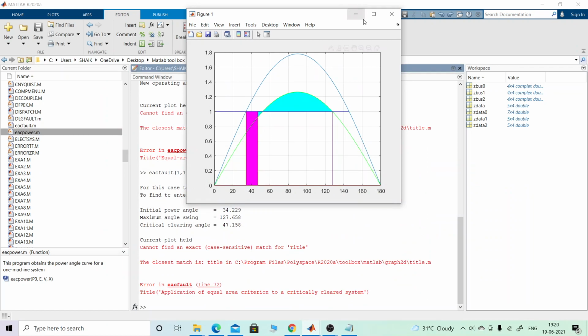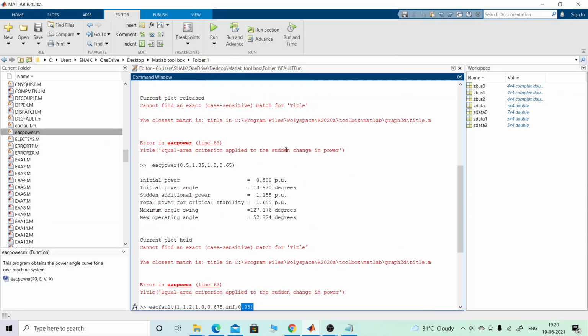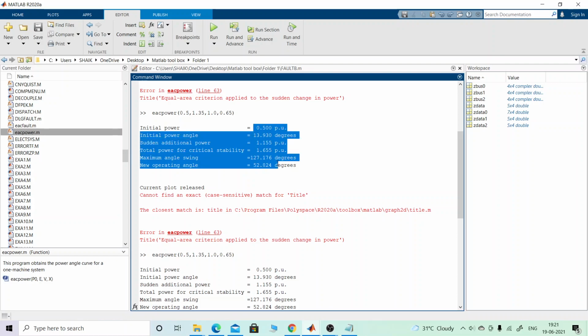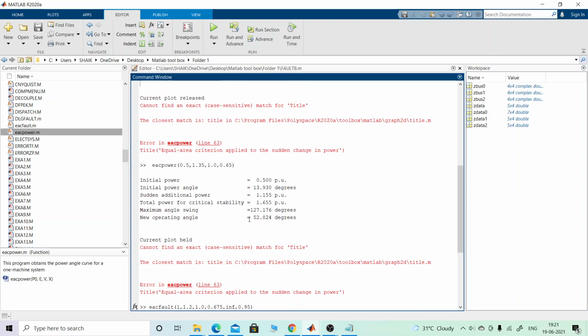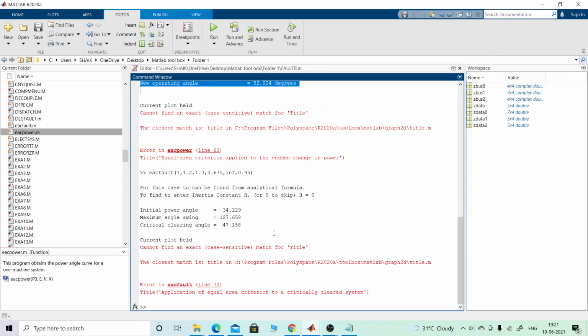So in this analysis, we have to calculate each of the values: what the area should be, what the power angle is, and what additional power is required. We have already done this analysis in the power system analysis subject, so you can analyze these values.